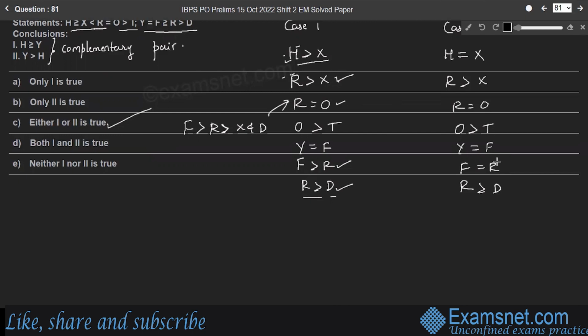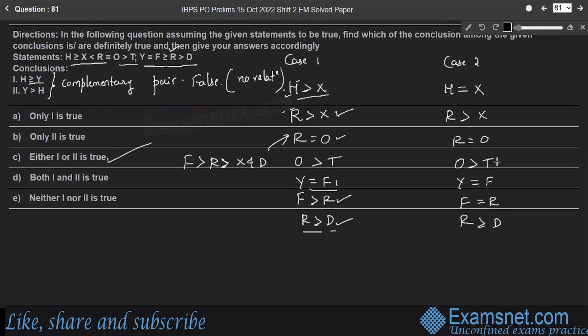Is there any relation between h and y in the first case? No. There is no direct relation between h and y. Therefore, conclusion 1, h greater than or equal to y, is false because there is no relation between h and y. Right? Look at case 2.